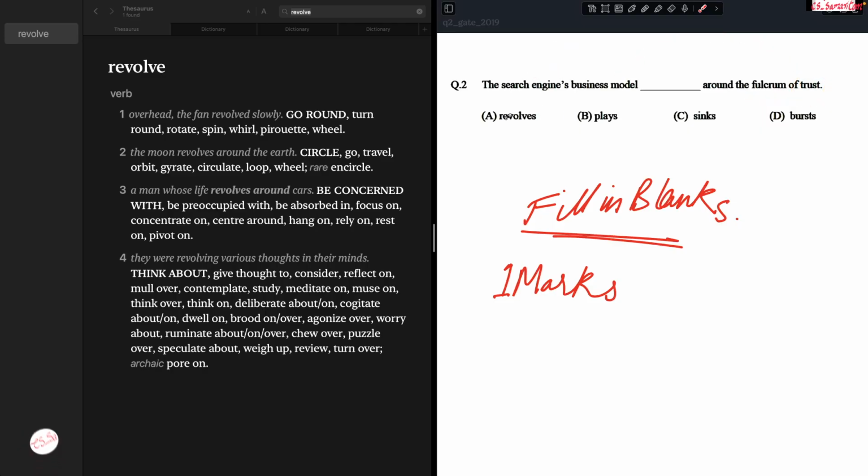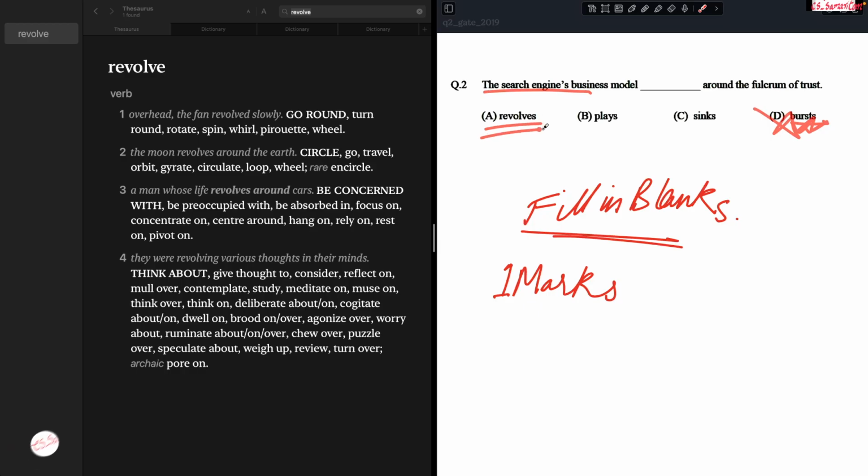So let's put in the words and see if it fits. The search engine's business model revolves around the fulcrum of trust. This sounds very good. Let's try with this word, plays. The search engine's business model plays around the fulcrum of trust. No, this sounds a bit childish. Sinks. Let's try that. The search engine's business model sinks around the fulcrum of trust. No, this is negative. This is not the case. Bursts. The search engine's business model bursts around the fulcrum of trust. No, not this, this also does not make sense.